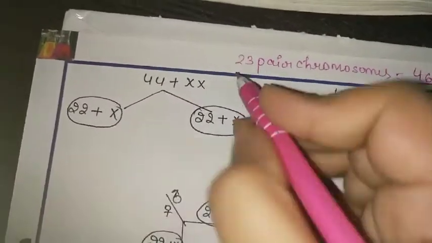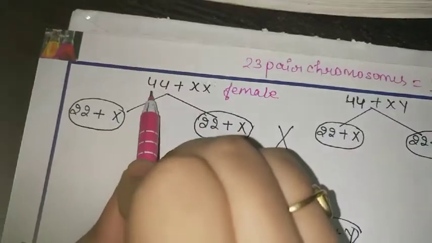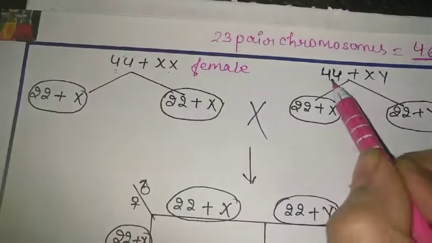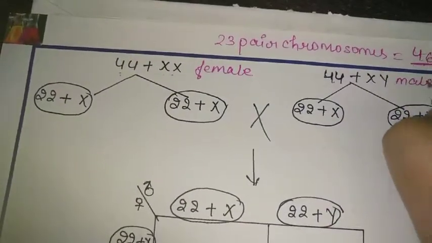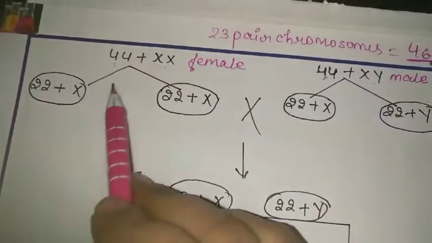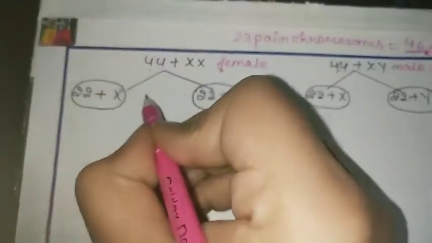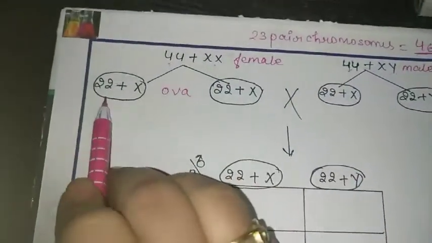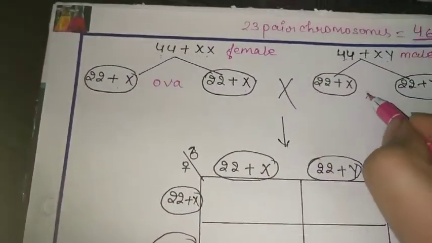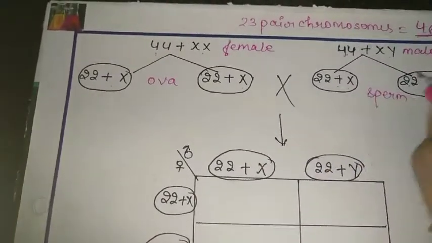In case of female, she will have 44 autosomes and XX, whereas male has 44 autosomes and XY. During gametogenesis, female will produce ova, which will have 22 plus X, whereas male will have sperm with 22 plus X and 22 plus Y.